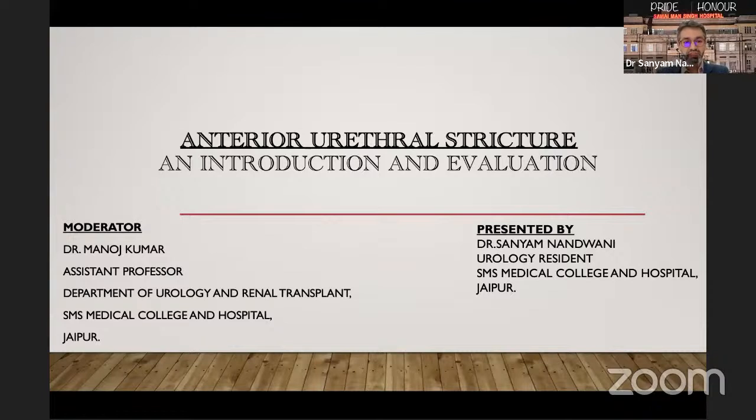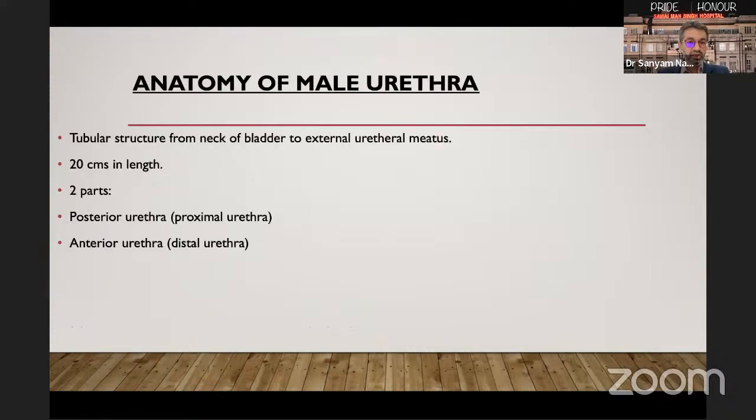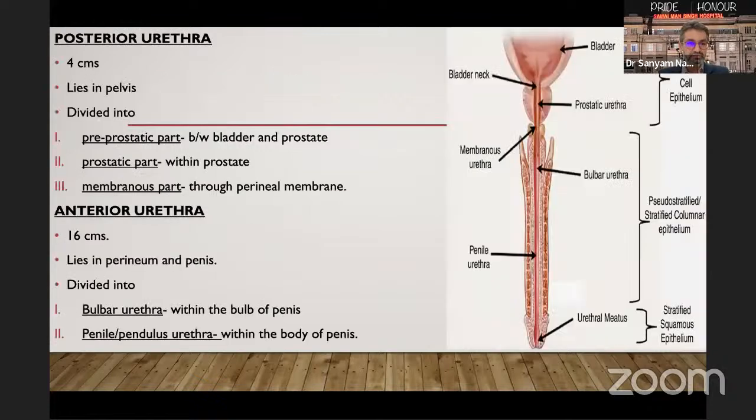Starting off with the presentation, the topic is anterior urethral stricture: introduction and evaluation. The topic will be covered under the following headings. Quickly moving on to the anatomy of the male urethra. It is a tubular structure extending from the neck of the bladder to the external urethral meatus and is 20 centimeters in length. It is divided into two parts, the posterior or proximal urethra and the anterior or distal urethra. The posterior urethra is 4 centimeters in length and lies in the pelvis.